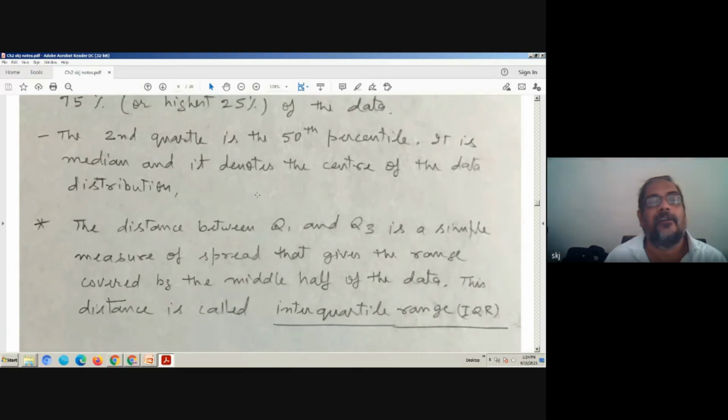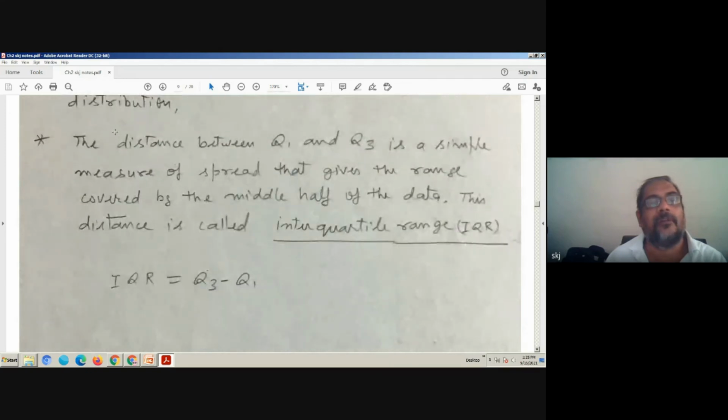The second quartile is the 50th percentile. It is the median and it denotes the center of the data distribution. The distance between Q1 and Q3 is a simple measure of spread that gives the range covered by the middle half of the data. This distance is called the interquartile range.